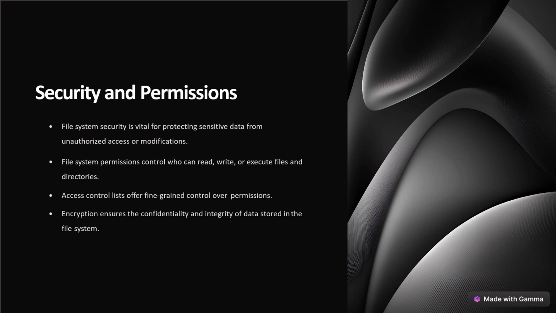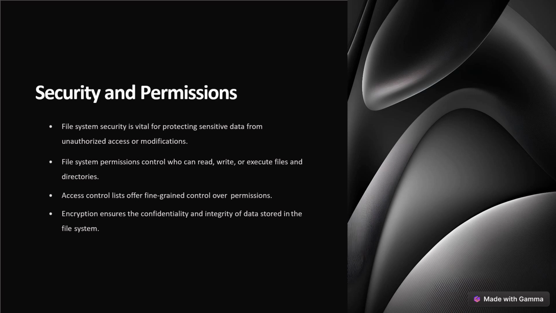File system permissions control who can read, write, or execute files and directories, which means every file can have read, write, executable permissions, which can be authorized so that a person can read or write or execute that particular file. Some files can be only for read-only purpose and there is no write permission. So these permissions can be handled by using these file systems.